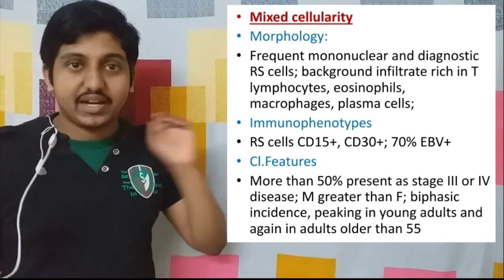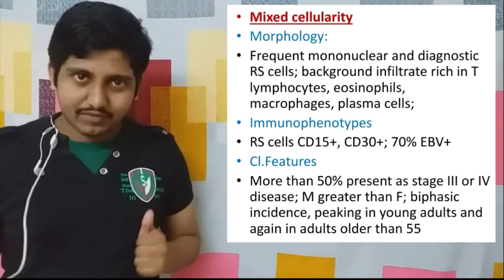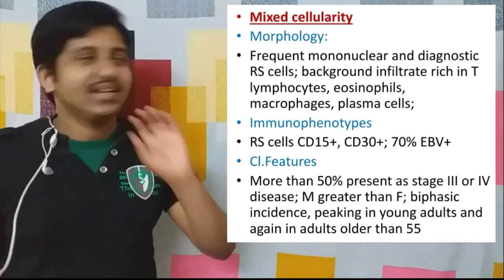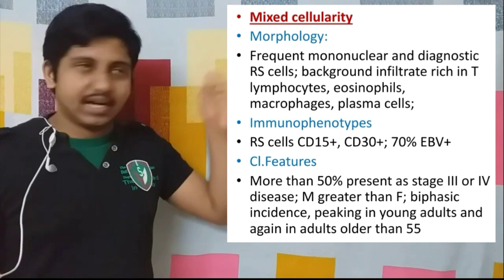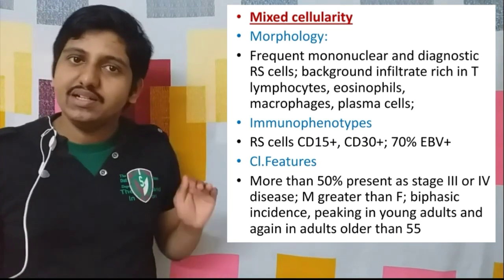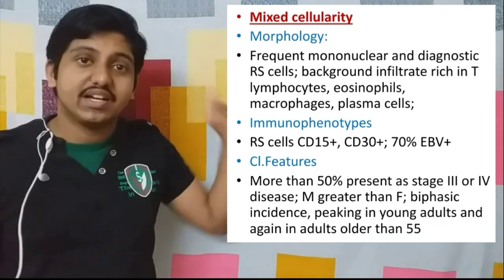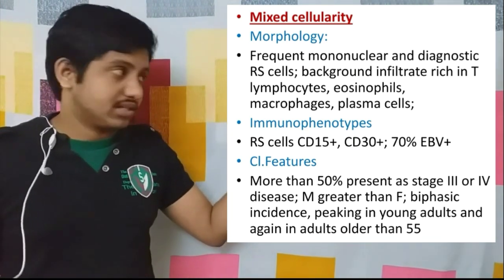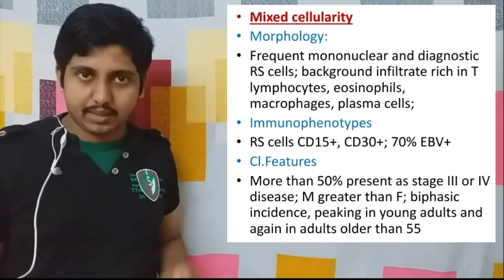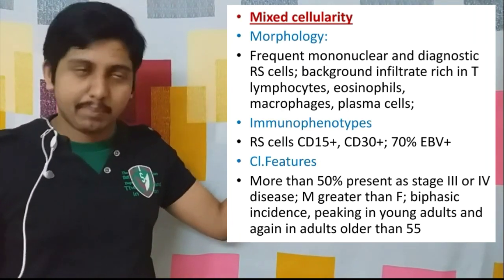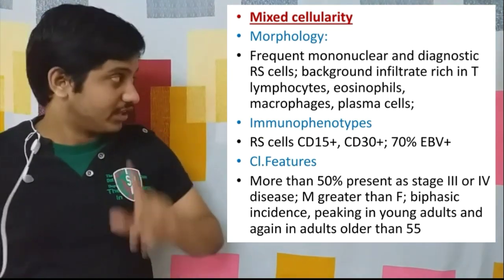Now the next point is the background infiltrate, which, as I have told, is mixed. Next we have our immunophenotype. Here it is also CD15 positive, CD30 positive. So what is the difference here? Nearly 70% of these mixed cellularity Hodgkin's lymphoma patients will also have EBV infections.